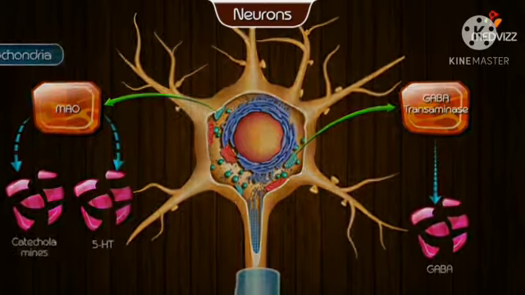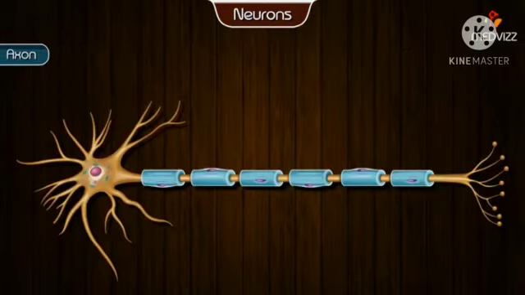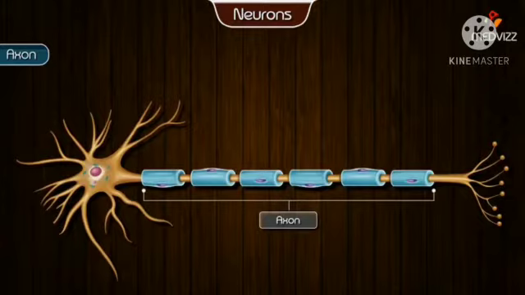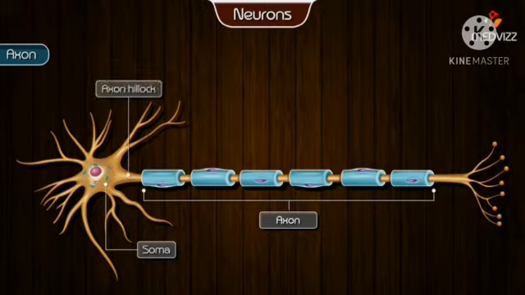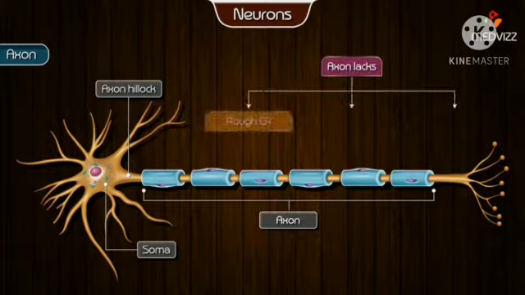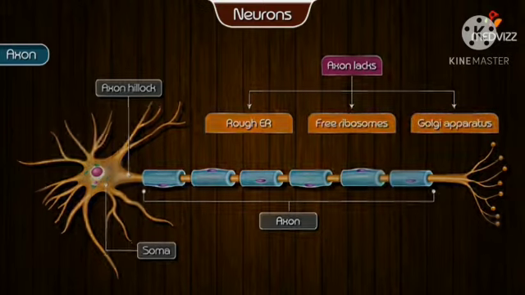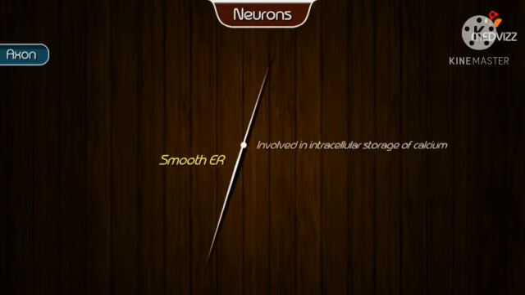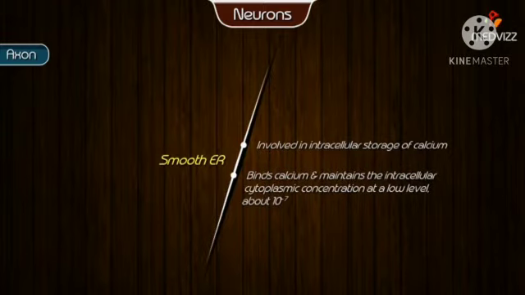which degrades GABA. Axon. The first part of the axon is known as the initial segment and arises from the soma, in a specialized region called the axon hillock. The axon differs from the soma and proximal dendrites in that it lacks rough endoplasmic reticulum, free ribosomes, and a Golgi apparatus. The smooth endoplasmic reticulum is involved in the intracellular storage of calcium. Smooth endoplasmic reticulum in neurons binds calcium and maintains the intracellular cytoplasmic concentration at a low level, about 10 to the power of -7.